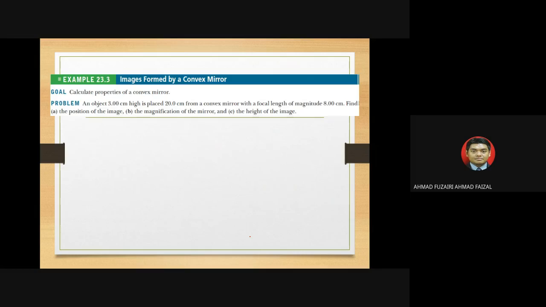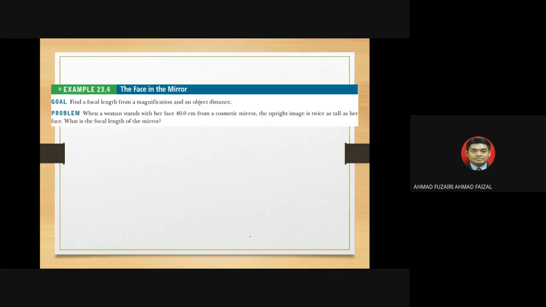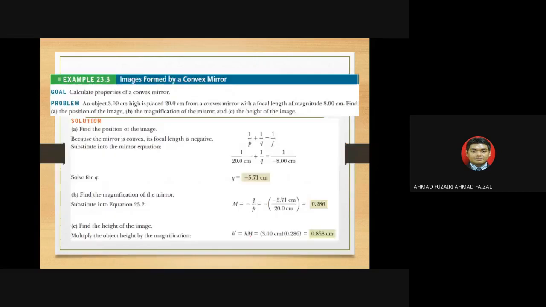Okay, so let's look at the last example. An object 3 centimeters high is placed 20 centimeters from a convex mirror, with a focal length of magnitude 8 centimeters. Find the position of the image, the magnification of the mirror, and the height of the image.